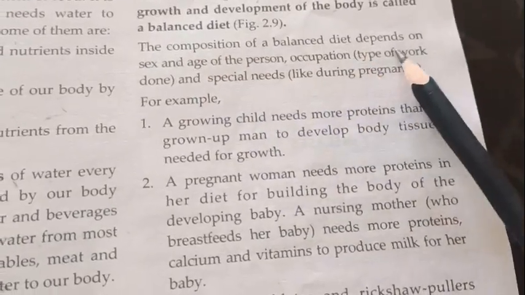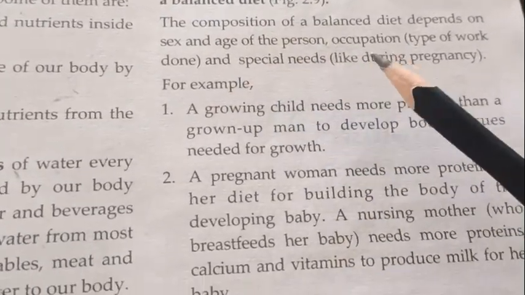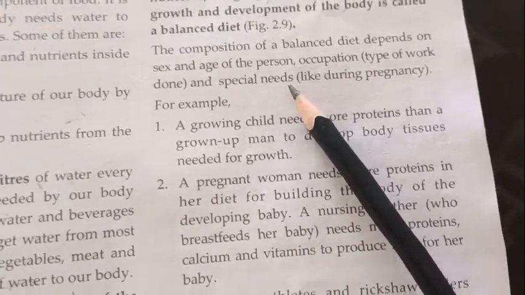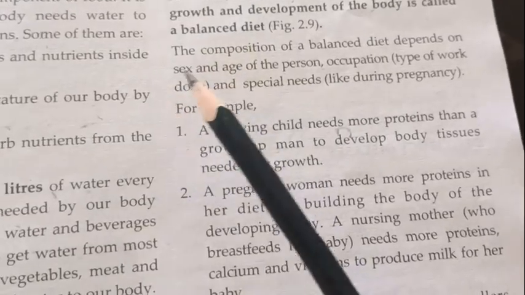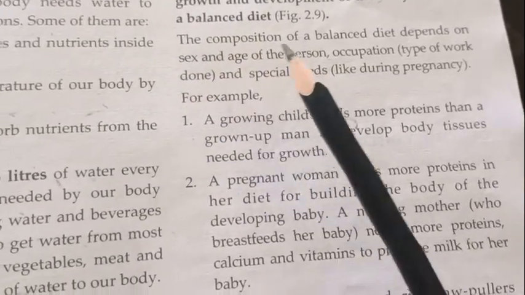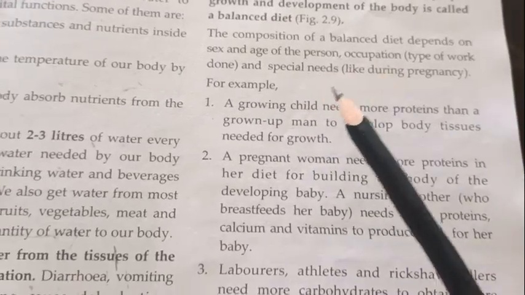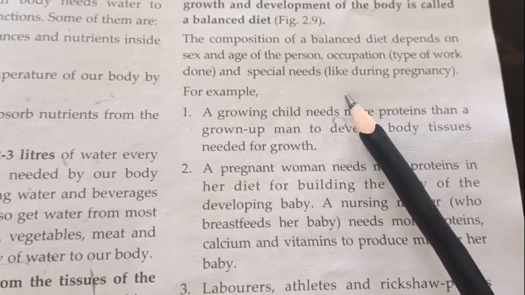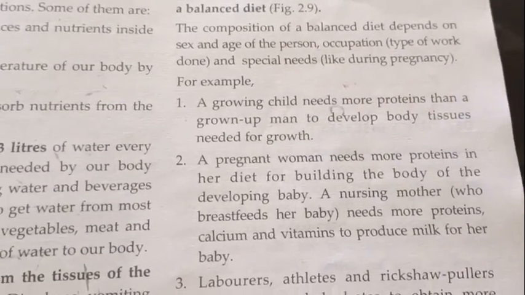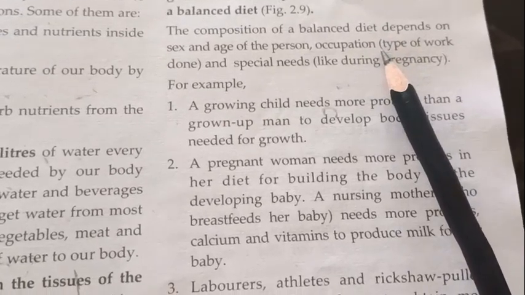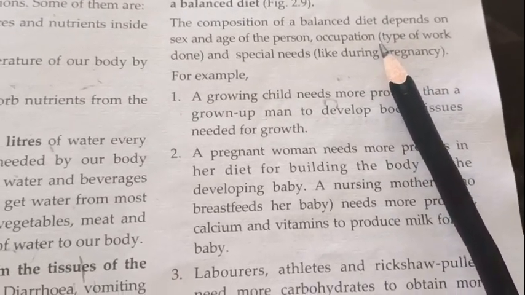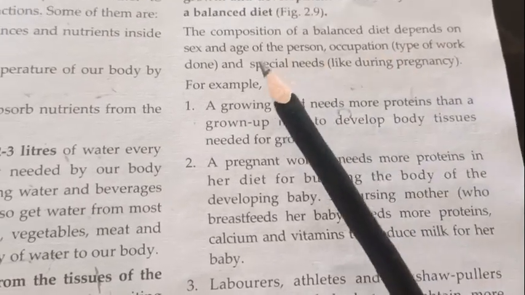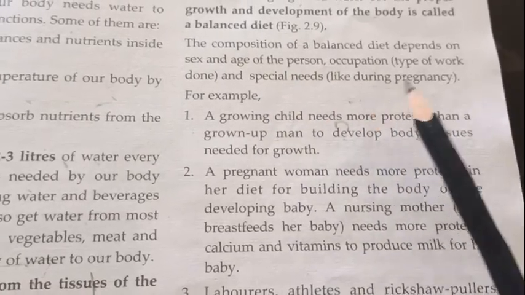Next one. The composition of a balanced diet depends on the sex and age of the person, occupation and special needs. So the balanced diet is different for different people. It depends on the sex, whether male or female. It depends on the age of the person. A growing child has a higher food requirement as compared to an old person. Occupation: if the person does hard physical work, they require more food as compared to a person who works in one place only. And special needs, like a pregnant woman.